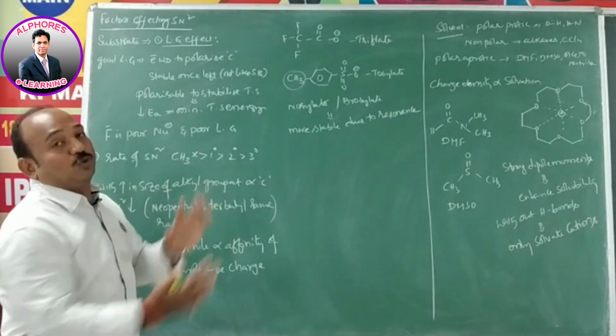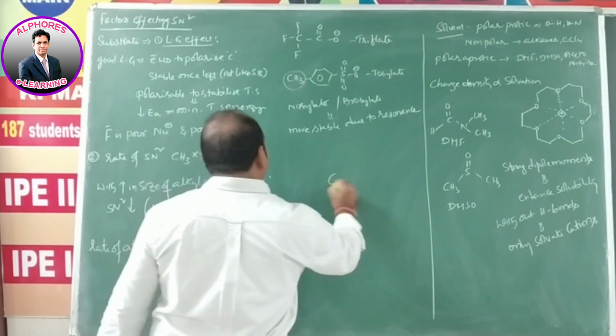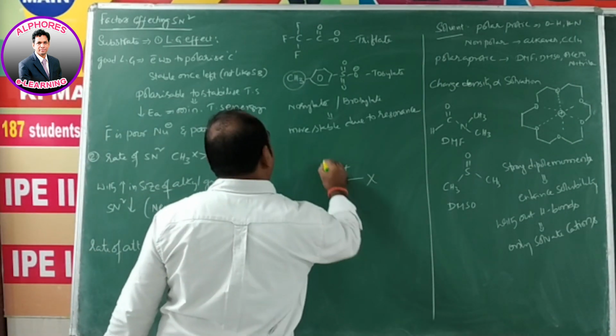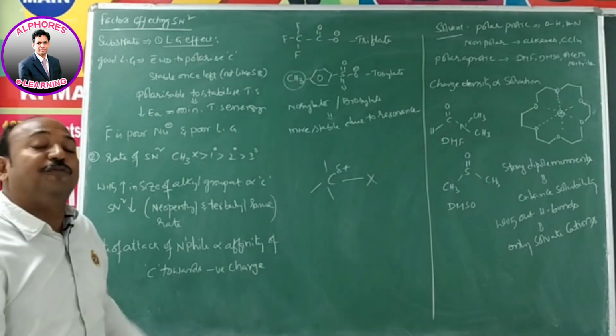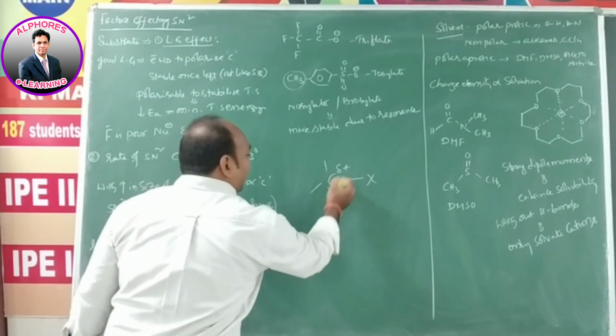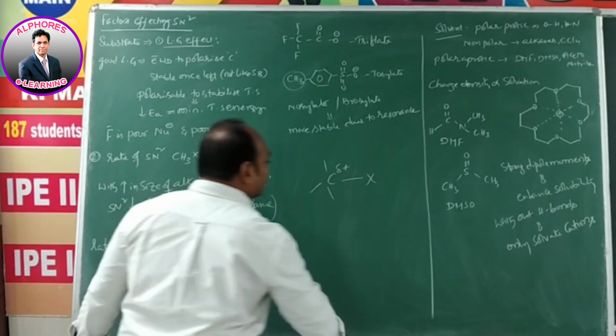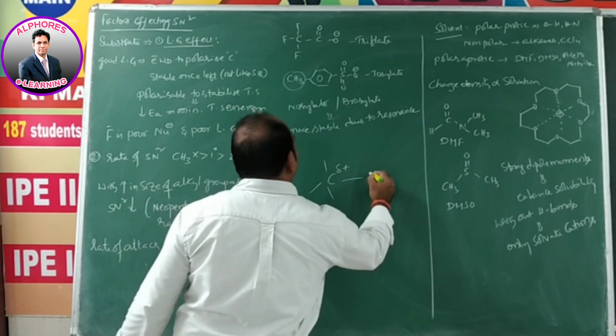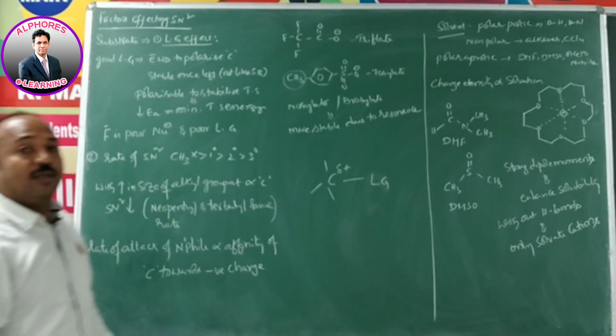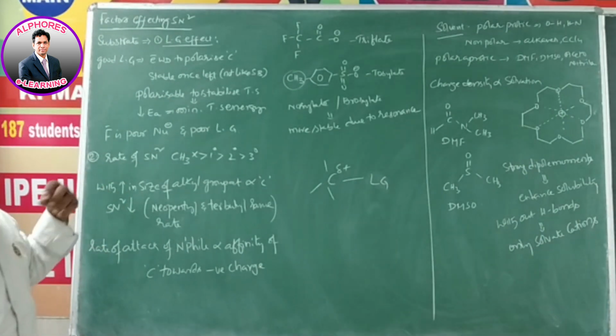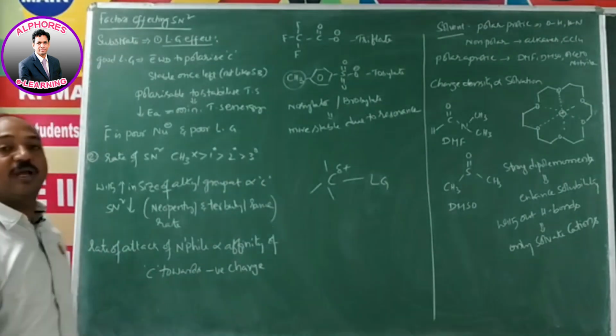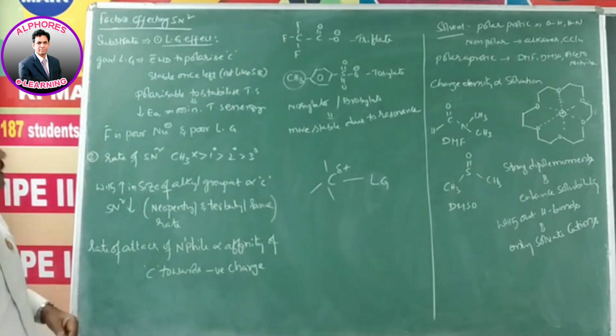If the leaving group is good, it makes the carbon containing it more electrophilic. If it makes that carbon, the halogen containing carbon or leaving group containing carbon, more electrophilic, then obviously the nucleophile has more access to attack upon this electrophilic carbon, right?